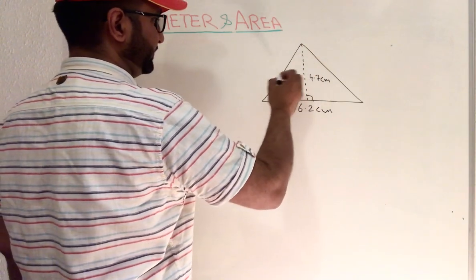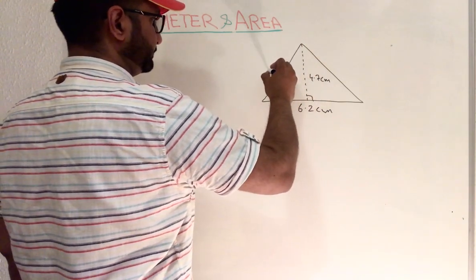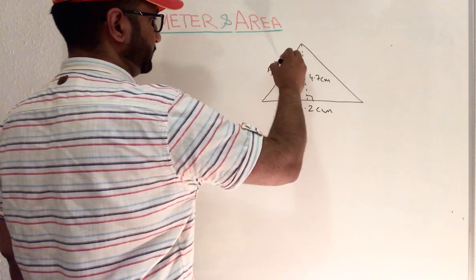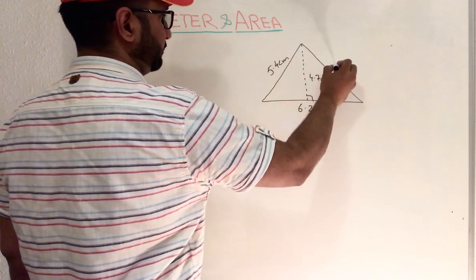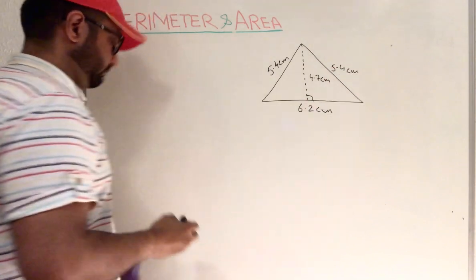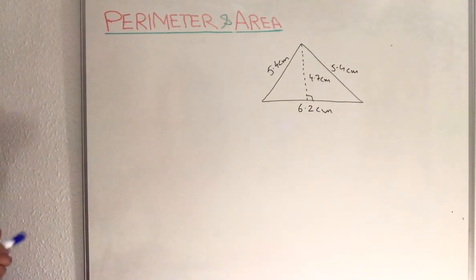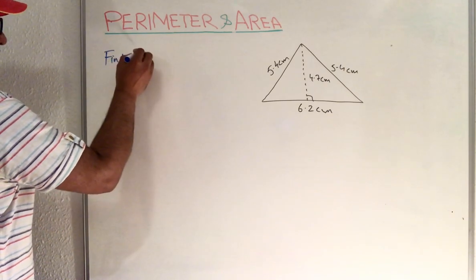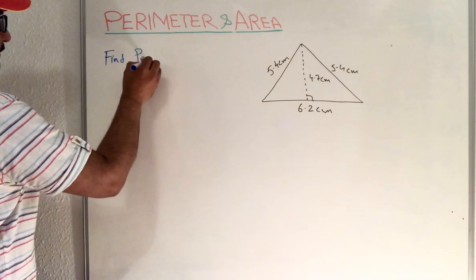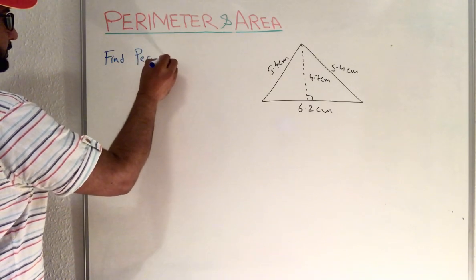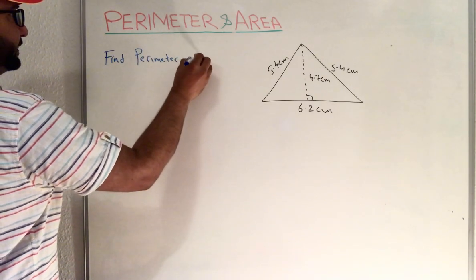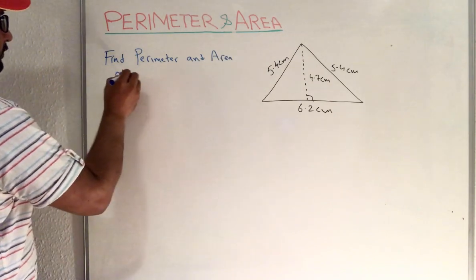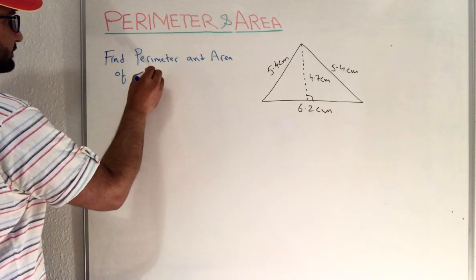If they are giving different values also, for example, if I write down in here, they will ask to find the perimeter and area of a triangle.